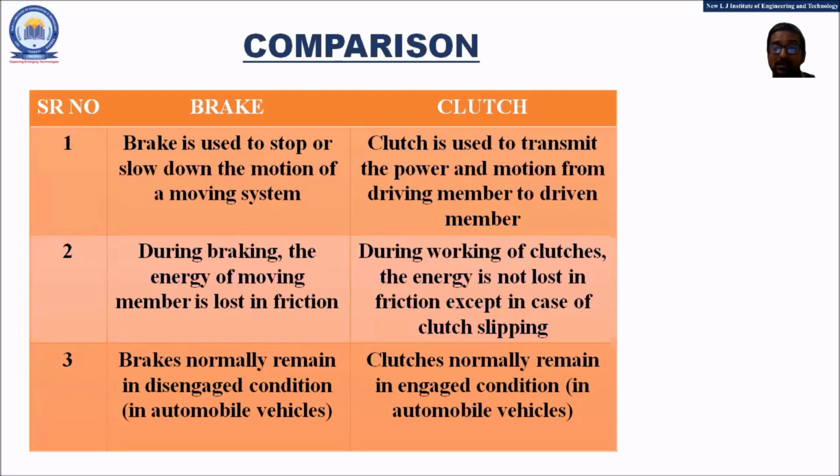I am repeating once again, clutch slipping is the condition in which the driving member and the driven member are not engaged perfectly. Because of this improper engagement between the two members, energy can be lost in friction. And the final point is the most important point of the comparison.